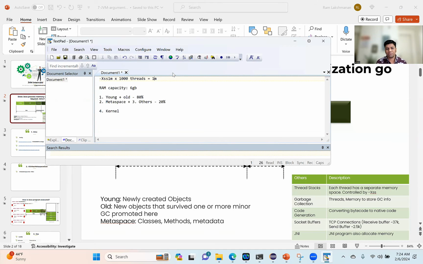Is the rule applied for pods also? Yes, 100%. So is this the maximum you're setting? It's not allocating this per thread. Yes, this is the maximum setting. It is not allocated. Yes, you are right.